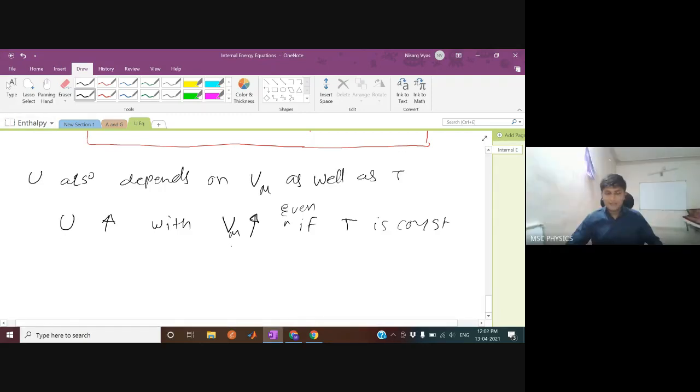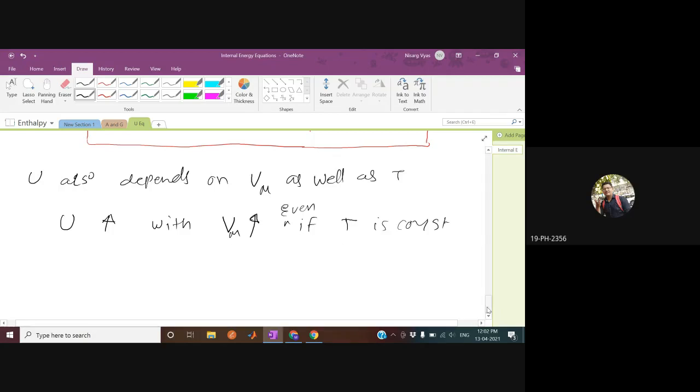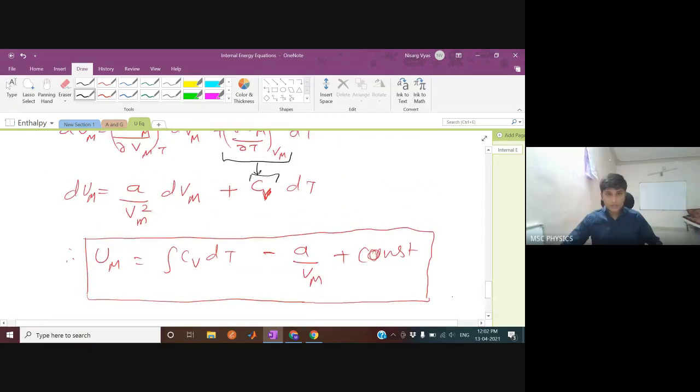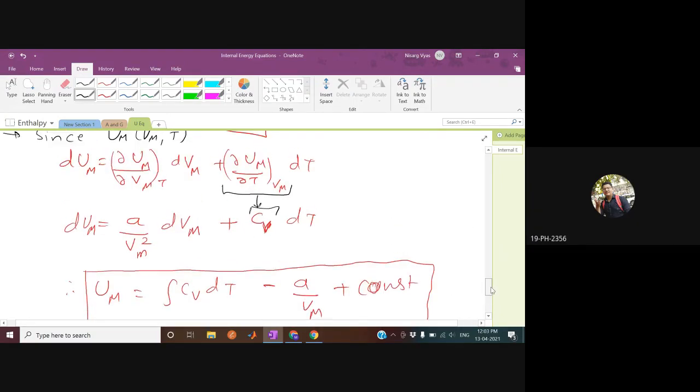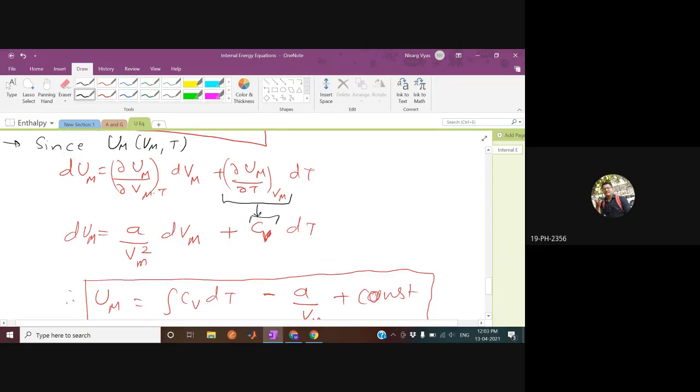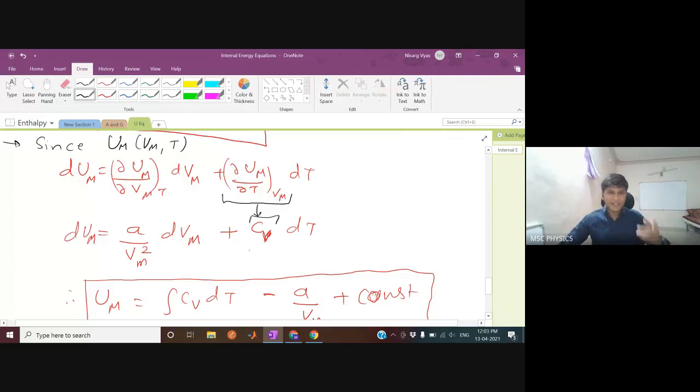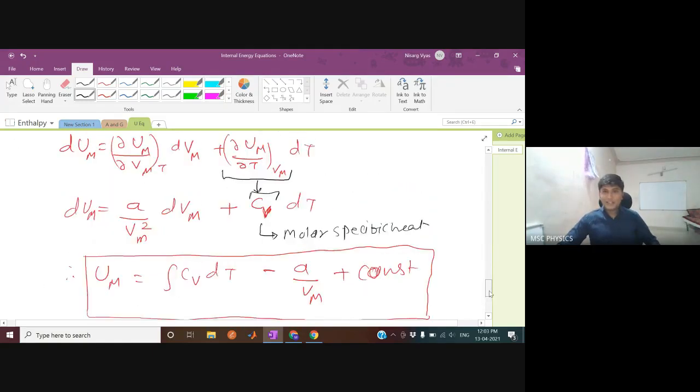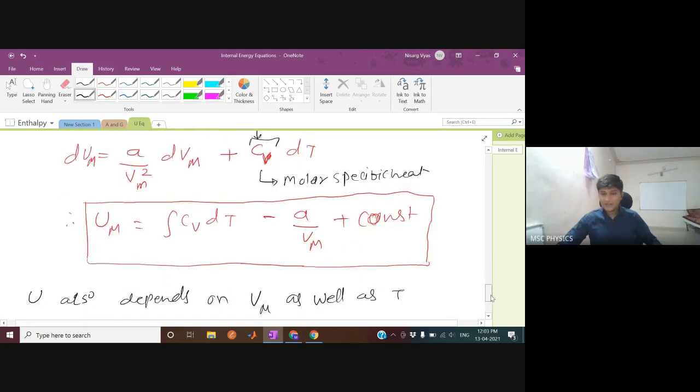Sir, in the second last expression, here we describe del U by del T as CV, that is specific heat at constant volume. But shouldn't it be molar specific heat at constant volume? Yes, definitely it is molar specific heat. Thank you for pointing it out. At constant volume, it is molar specific heat. It is for 1 mole. That's why it is molar specific heat.